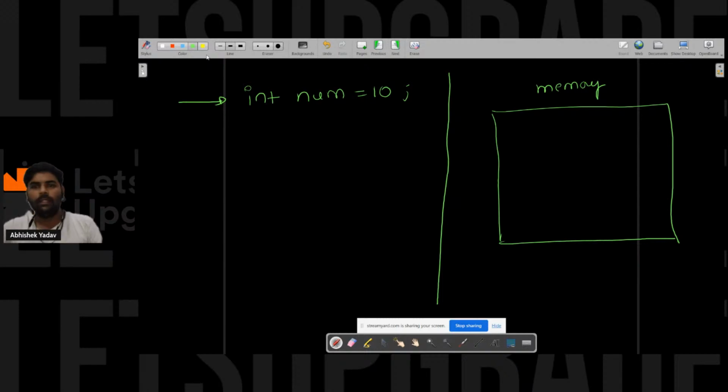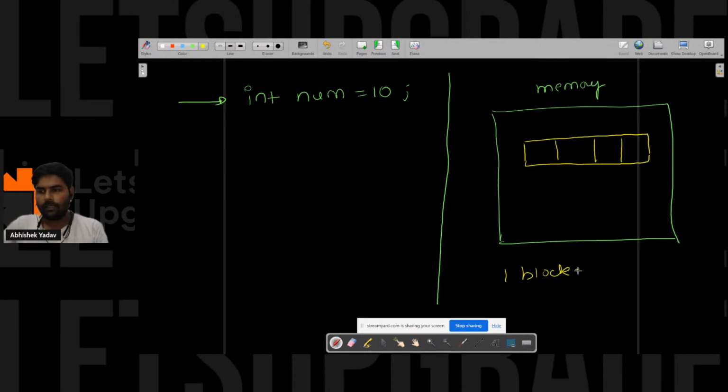Let's assume here inside the memory 4 bytes are available, like this. One block is equal to 1 byte. So how many blocks do we have? We have 4 blocks. So a total of 4 bytes will get allocated to this variable num.